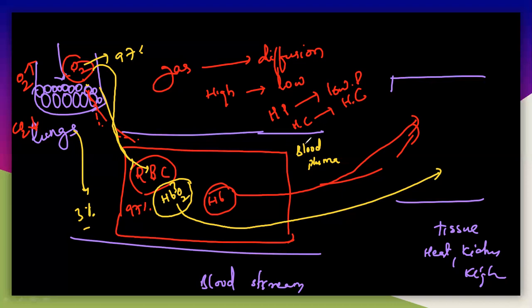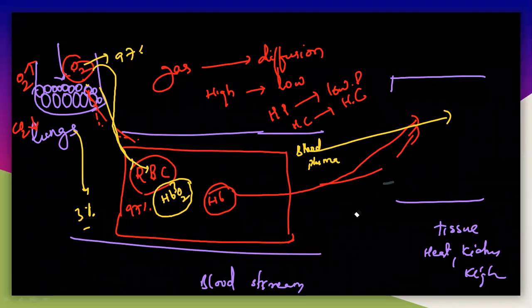This 3% can easily move into the tissues, but the 97% is already bound with the hemoglobin, so the oxygen must break from the hemoglobin, and only then can it go into the tissues. Let us understand the exact way of transport of oxygen from the RBC to tissues.